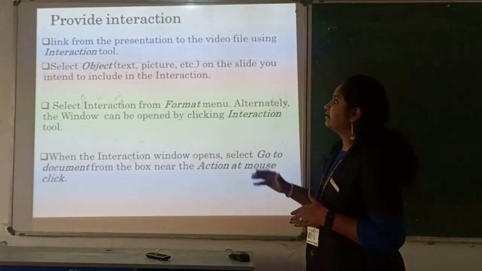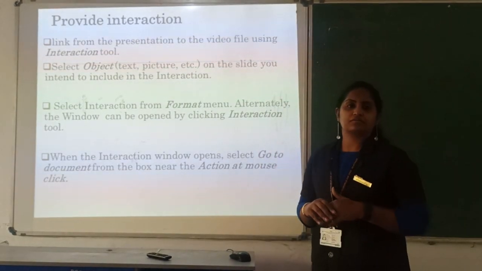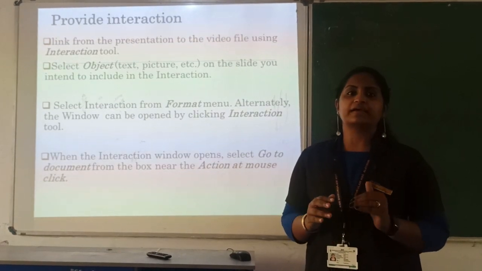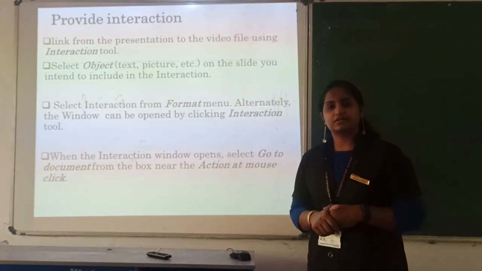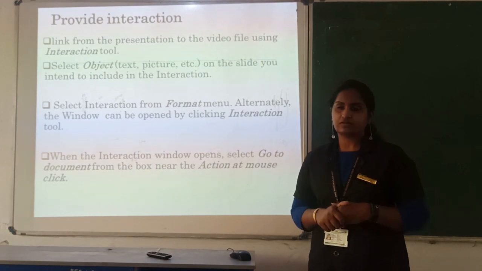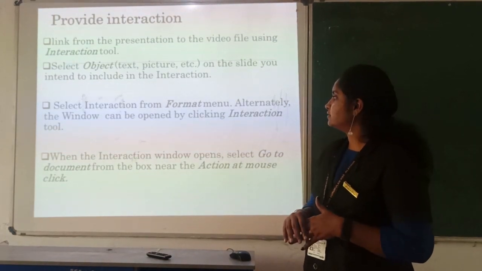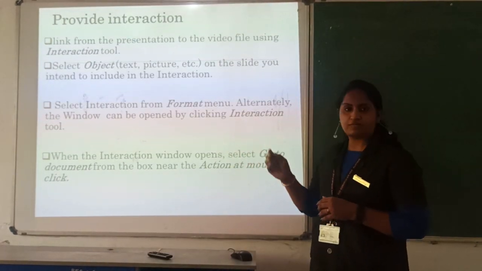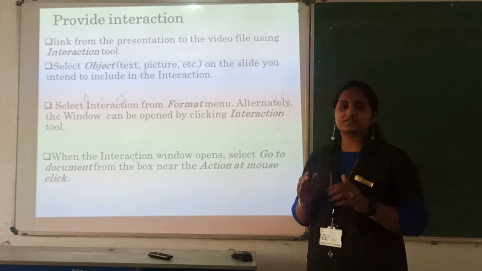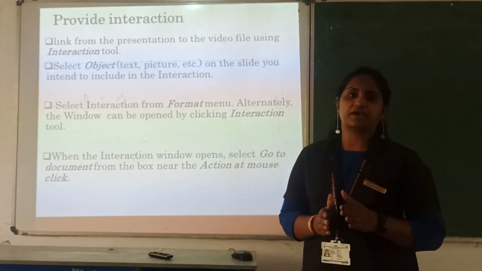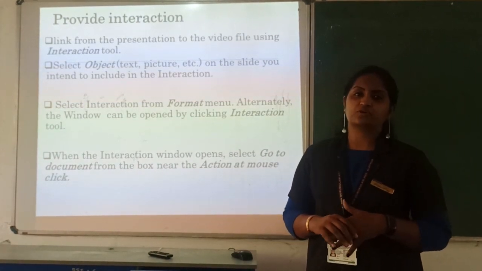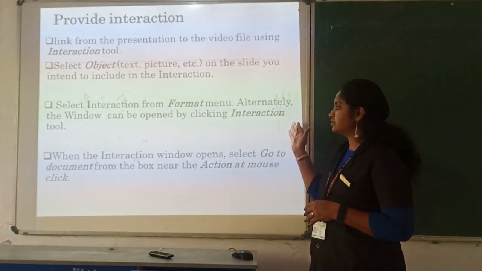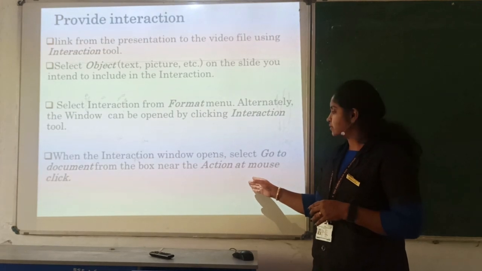Okay, how can we apply it? In a slide you insert a picture or a text or any other object. By clicking that, you can link to other slides or any documents. Okay, that is the Interaction option. So how can we include it? The Interaction option is in the Format menu. Clear? So just select an object, that means an image or any shape. Select that and apply the Interaction option.